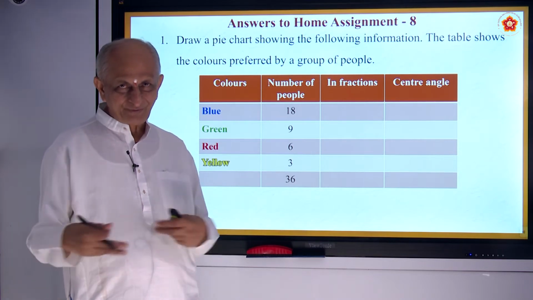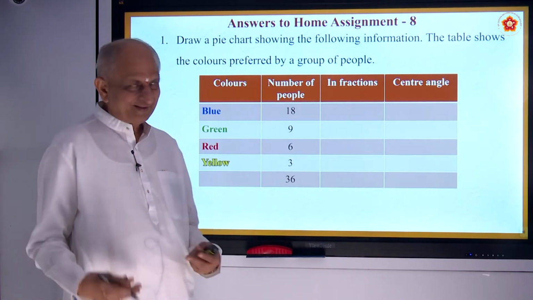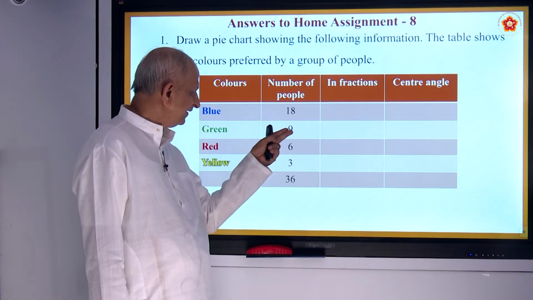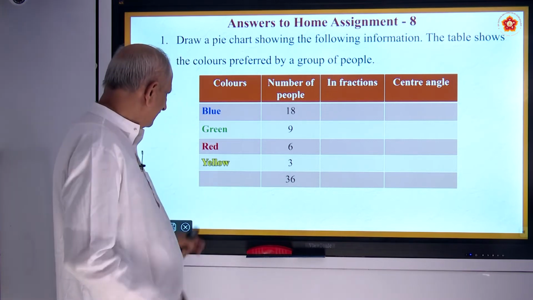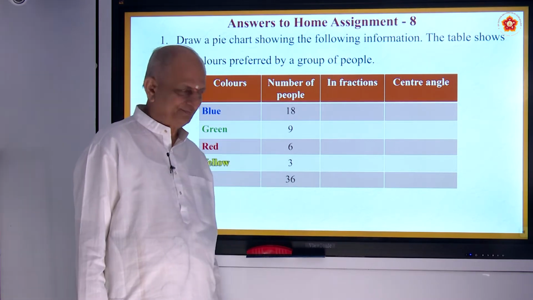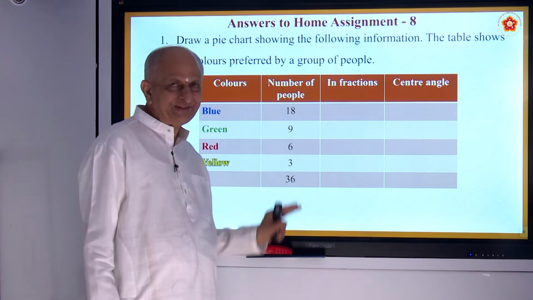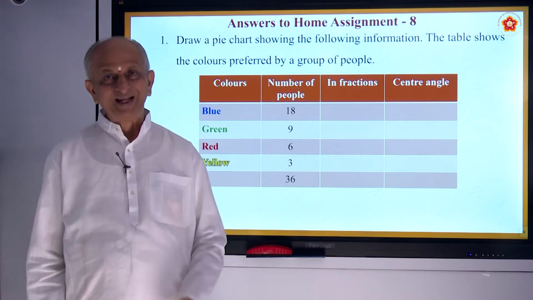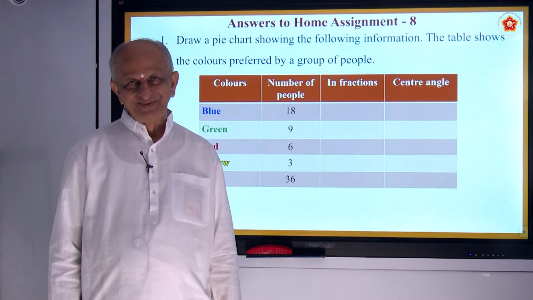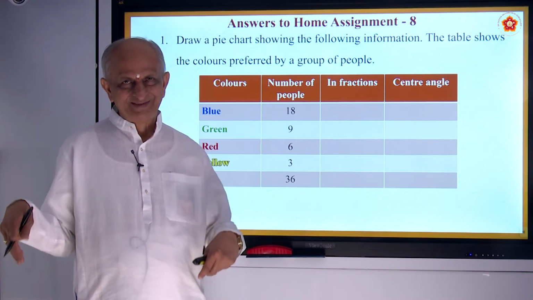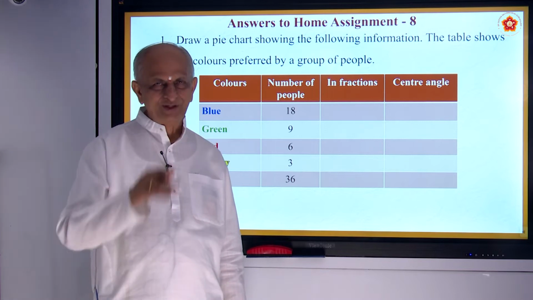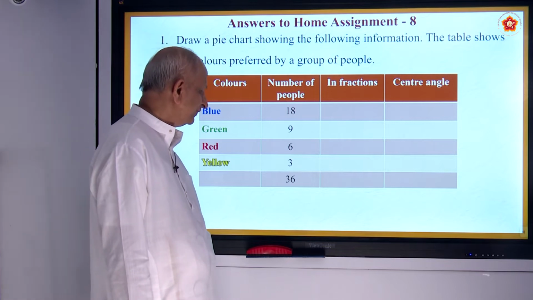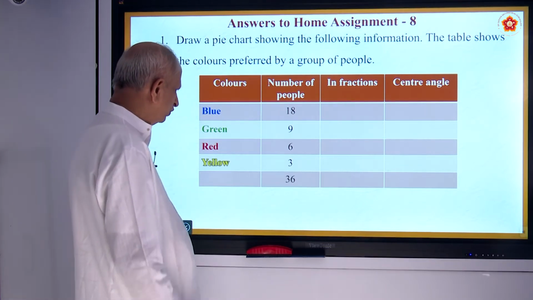Suppose you are given the freedom to wear any dress. Some will prefer blue. And in this survey, green was liked by 9 people, red was liked by 6 people, and yellow was liked by only 3 people out of 36. Even for the selection of a car, some will like a black car, some will like red, some maroon, grey and so on. That's all liking.